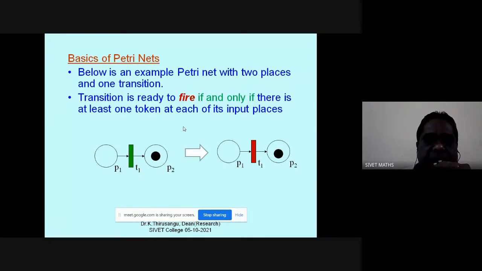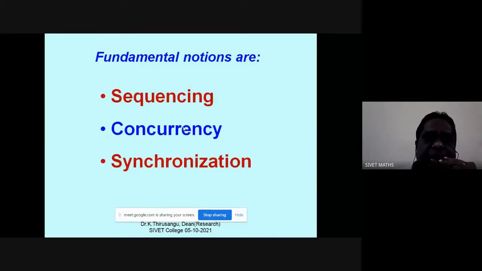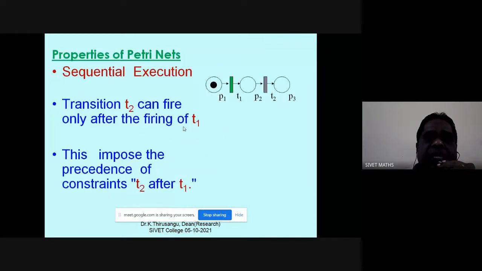So firing can happen in three ways: sequencing, concurrency and synchronization. First, sequential. Now, see this net. In this stage, T1 is enabled, but T2 is not because there is no token in P2. Once T1 fires, the token from P1 is taken away and deposited to P2.